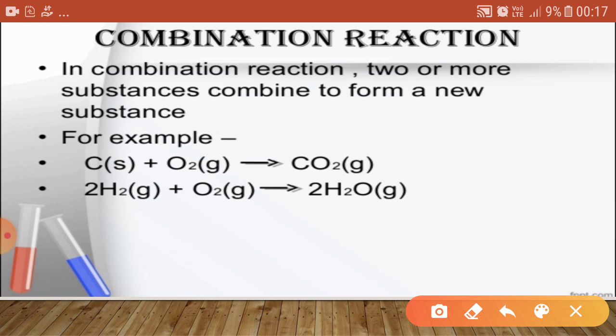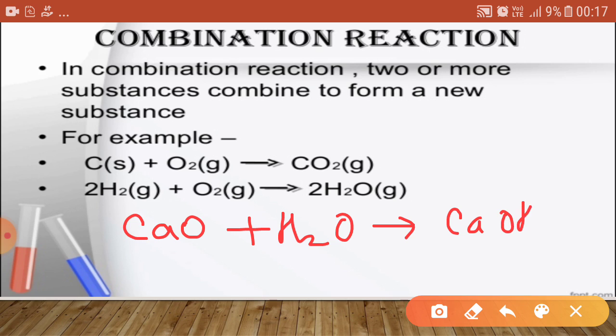And the third or last type of combination reaction is where 2 compounds are reacting. For example, calcium oxide reacting with water gives calcium hydroxide. So in this, both calcium oxide and water are compounds. So basically these are the 3 types of combination reaction.